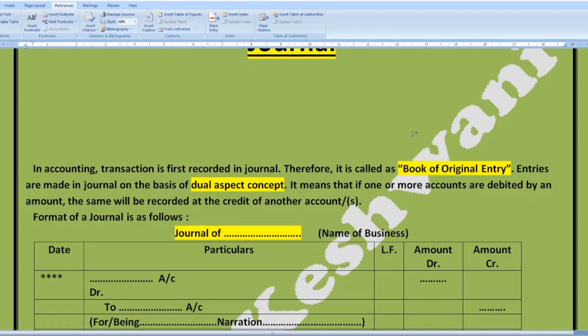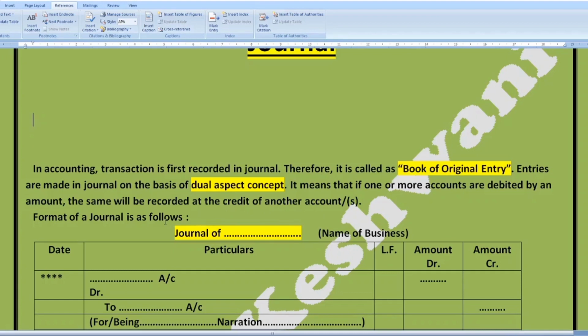Entries are made in the journal on the basis of the dual aspect concept. The dual aspect concept means that if one account is debited, another account will be credited, or it may happen that two accounts are debited and one account is credited, and vice versa. So it means that if one or more accounts are debited by an amount, the same will be recorded at the credit side of another account.